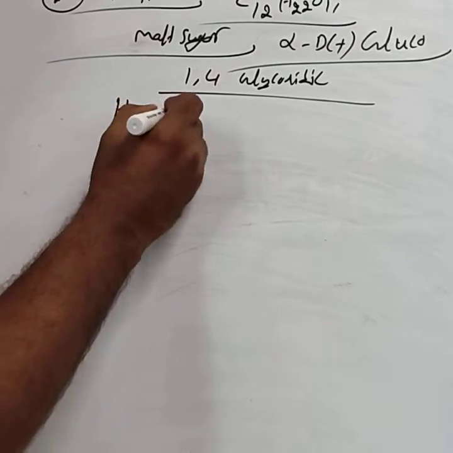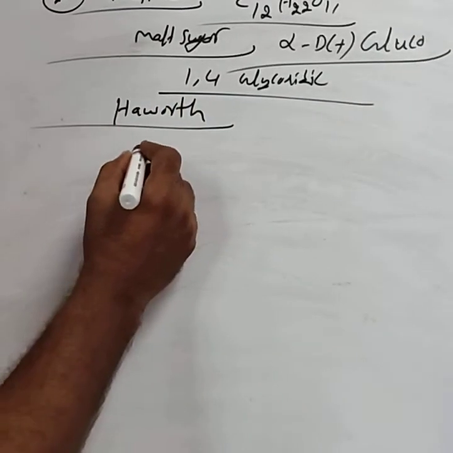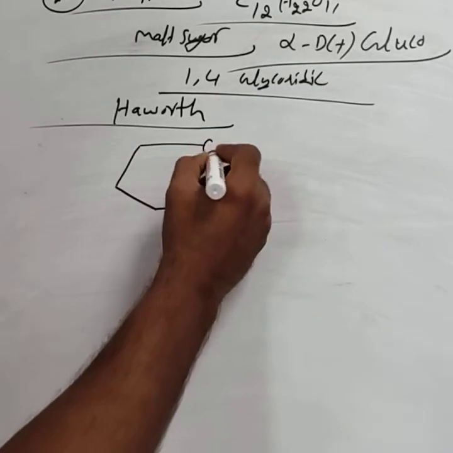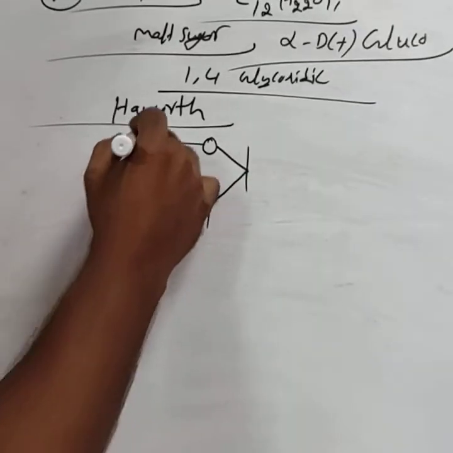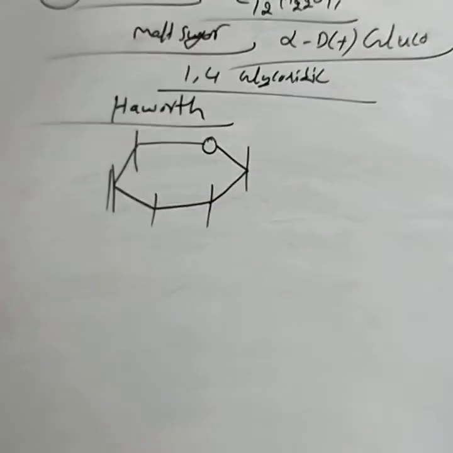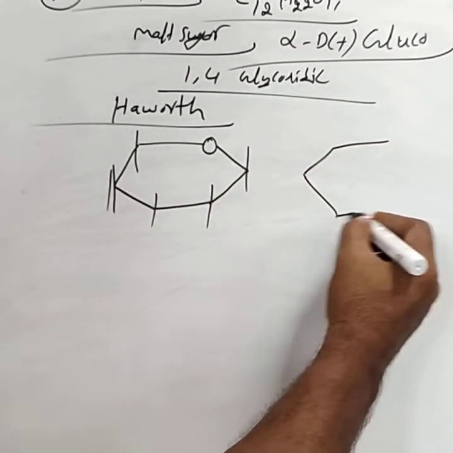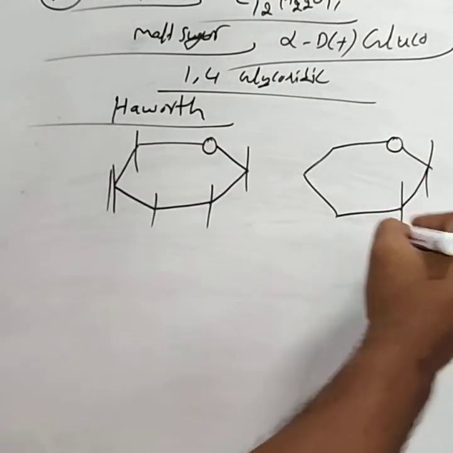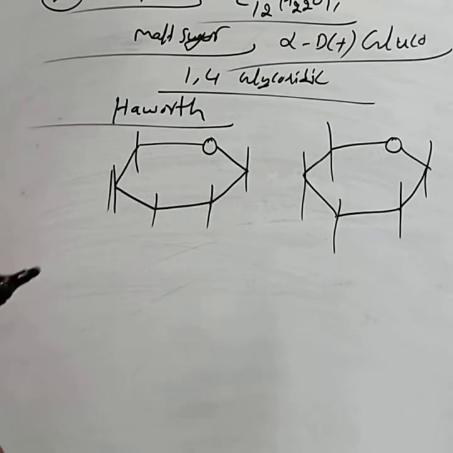Then directly we will write the Haworth structure. For writing that Haworth structure, consider the glucose units: two glucose units side by side. For glucose, you have to remember the OH positions. You have to concentrate only on the OH.